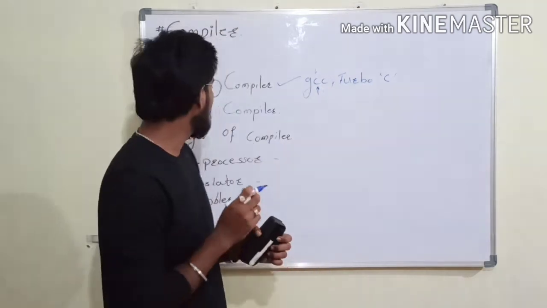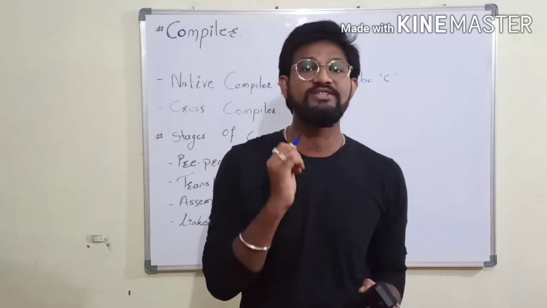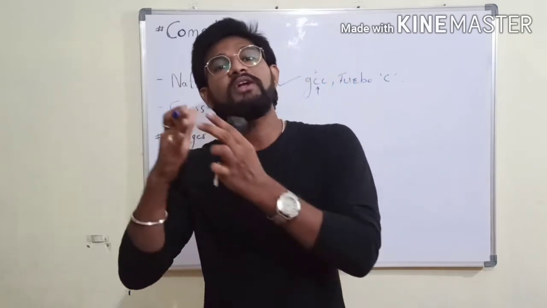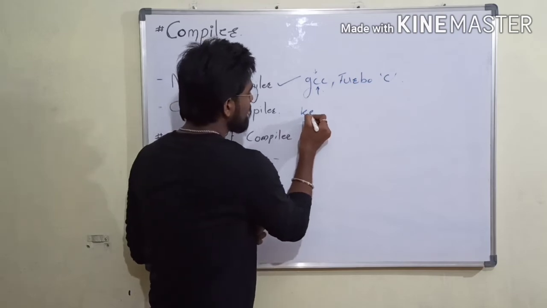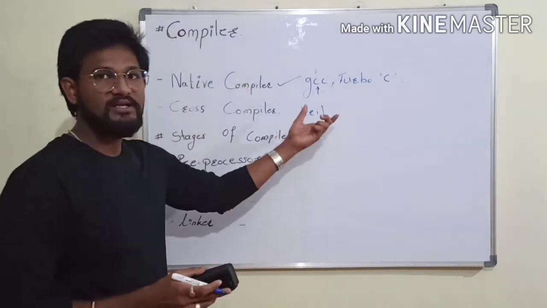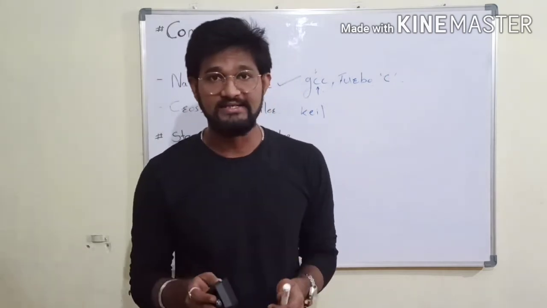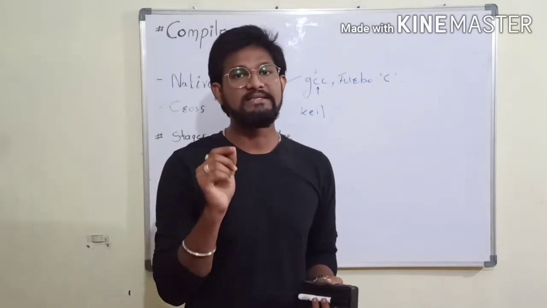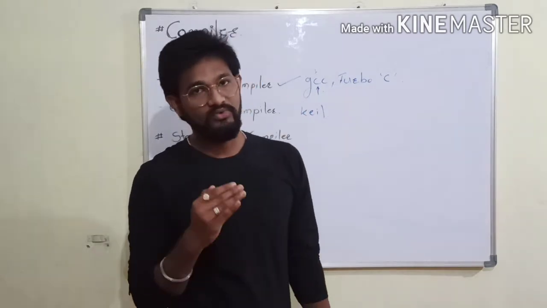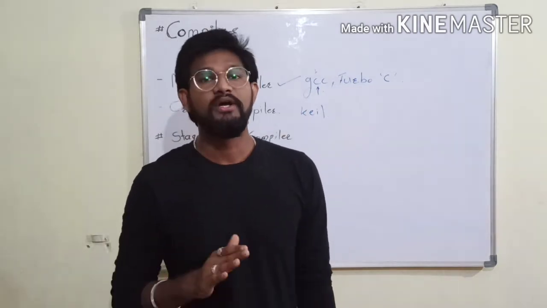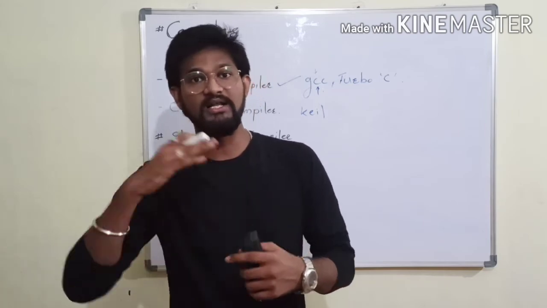Now a cross compiler is a compiler which works in one environment and generates machine understandable code for a different environment. For example, Keil. Keil is a software which provides us a GUI to write embedded system code. Once we write the embedded system code in Keil, then the Keil compiler converts this code into a machine understandable language which will be executed in another system.